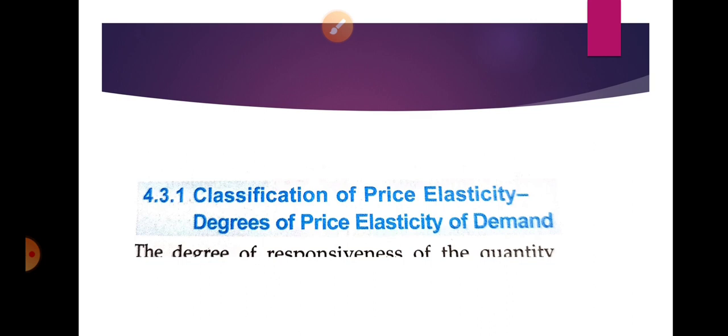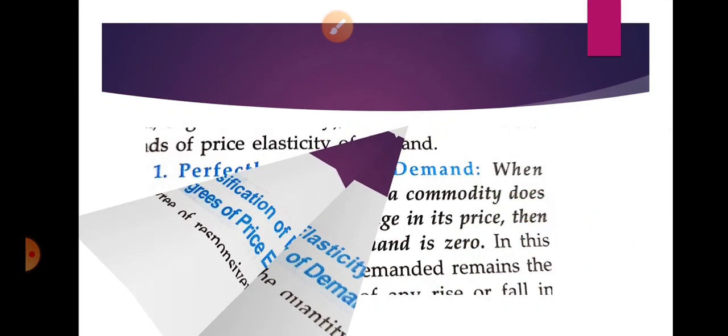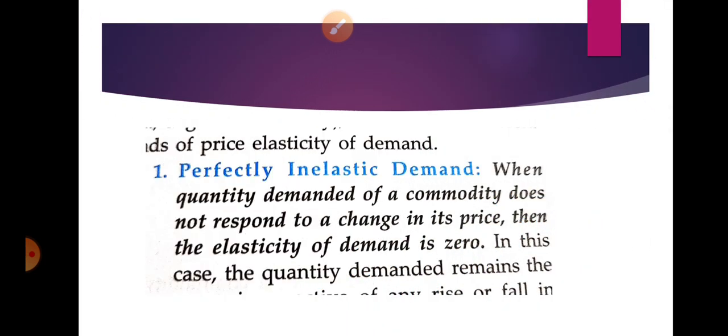If we are going to discuss, then the first one is perfectly inelastic demand. What does it mean? It means that when the quantity demanded of a commodity does not respond to a change in its price, then the elasticity of demand is zero.